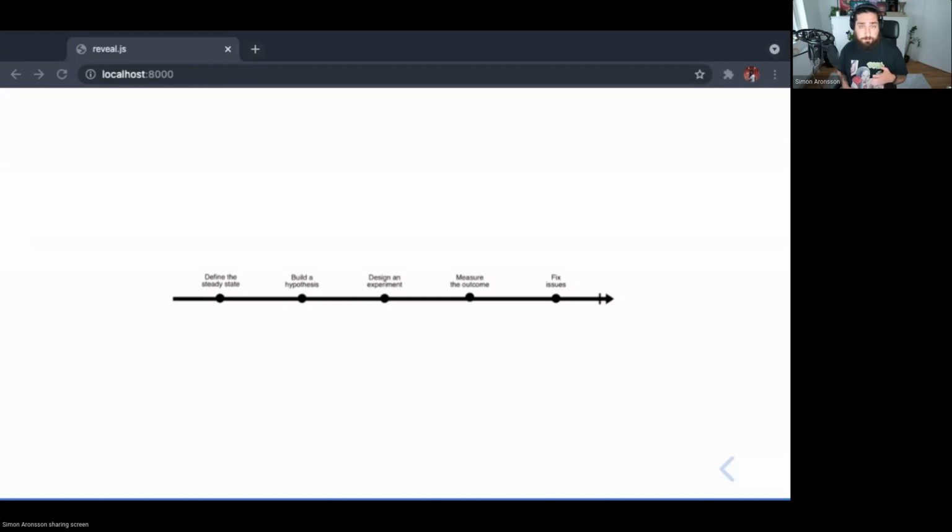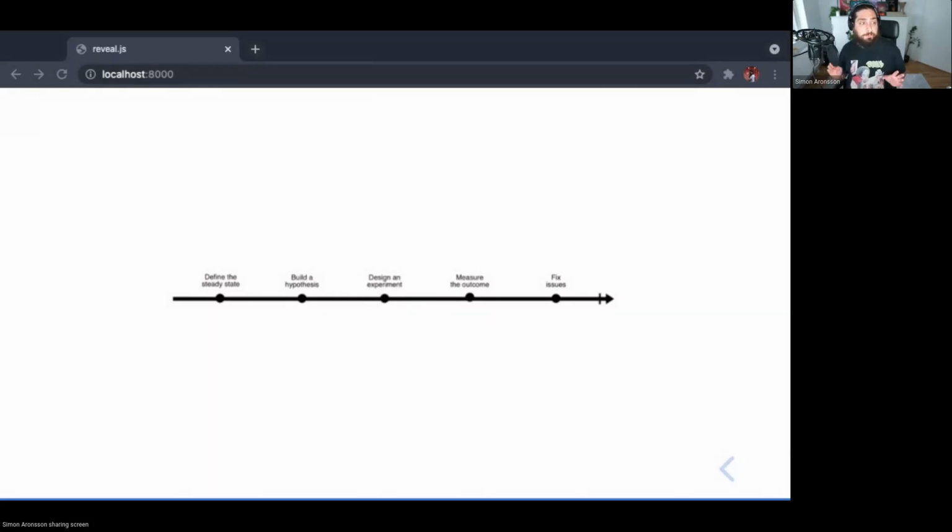So for instance, if we're testing whether we can introduce data corruption in a database, it might be hard to just let it automatically heal. So we might need to do some rollback there. While at the same time, if we test a container that is just terminating, then we might be fine just waiting for it to start back up. And the point of this whole experiment is that the harder it is for us to make our system drift away from the steady state, the more confident we get about our system's actual reliability.